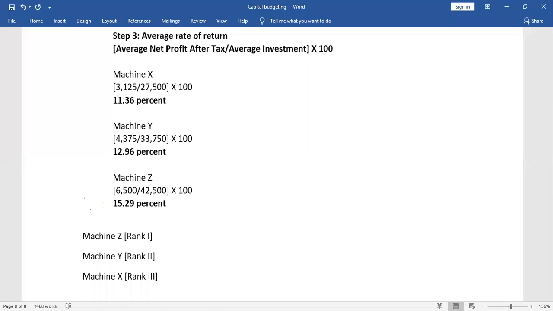Correct, na? Machine Z is rank 1, machine Y is rank 2, machine X is rank 3. Correct? So, we have got all the ranks. All of you in the chat box have given correct answers. With this sum is done.